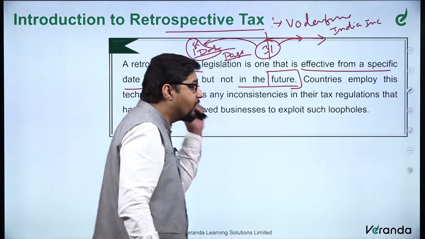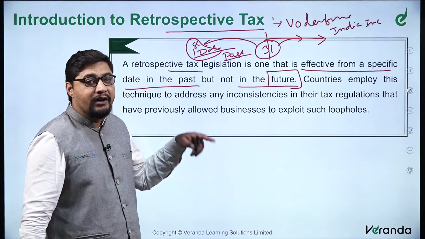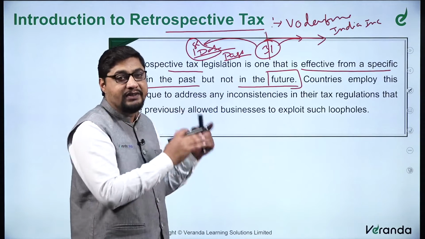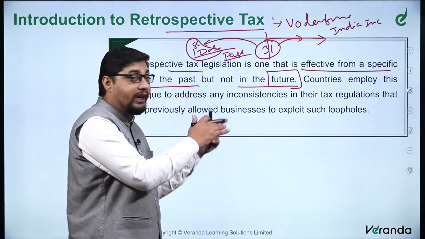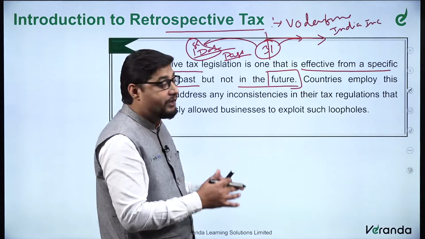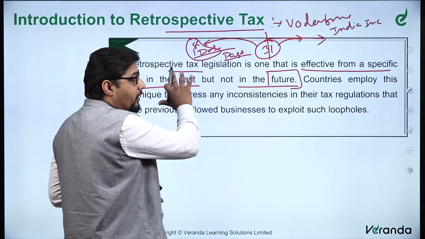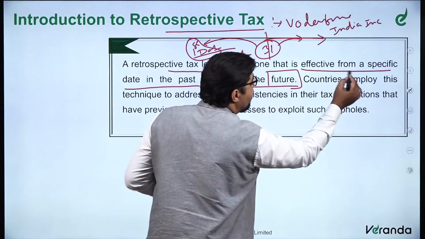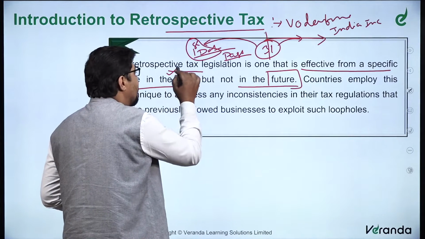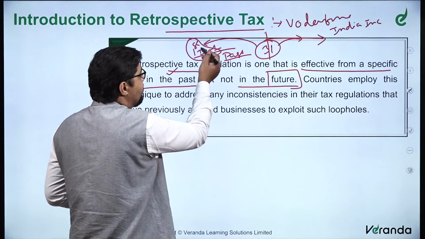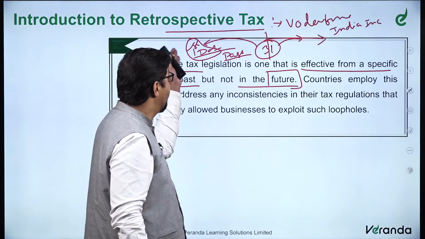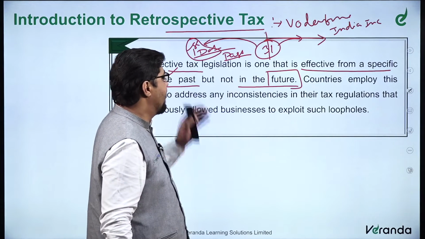But the past gains were not considered to be the gains in India. It was considered with some legislations, but this was not supposed to be the case with the Supreme Court and its interpretations of the Vodafone case. So simply, if you have to understand what the concept is, it is a very simple concept that is effective from a specific date in the past. So if now you have gained something on the 1st, on the 31st you can again charge that you will have to receive the tax from that day.